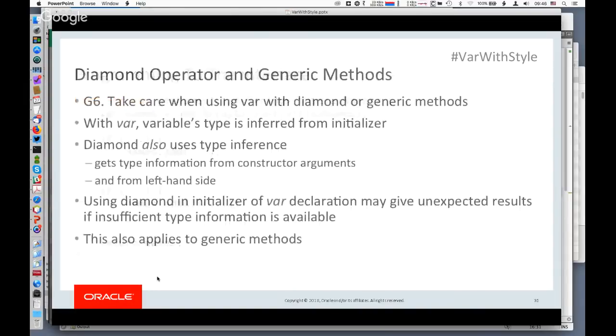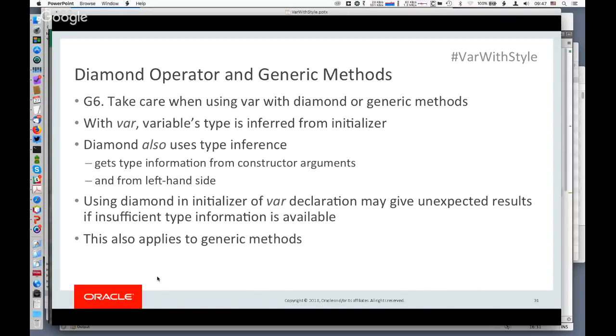Let's move on. There are some cases where you do need to take some care with using var, if the initializer has the diamond operator in it or if it's a generic method. Again, the type is inferred from what's on the right-hand side. Now, diamond is kind of a weird case.